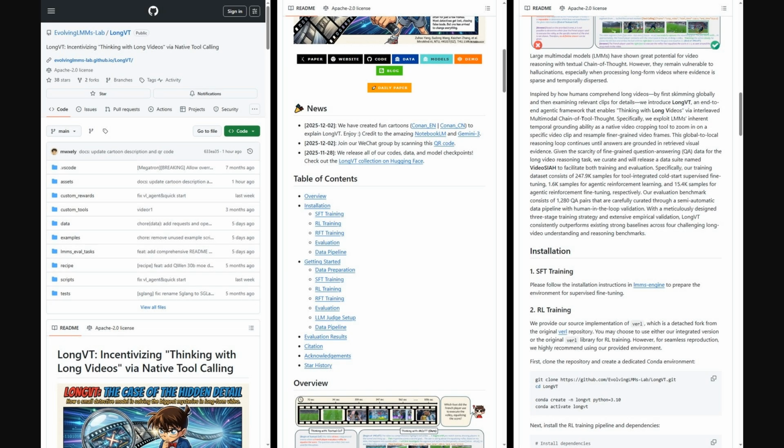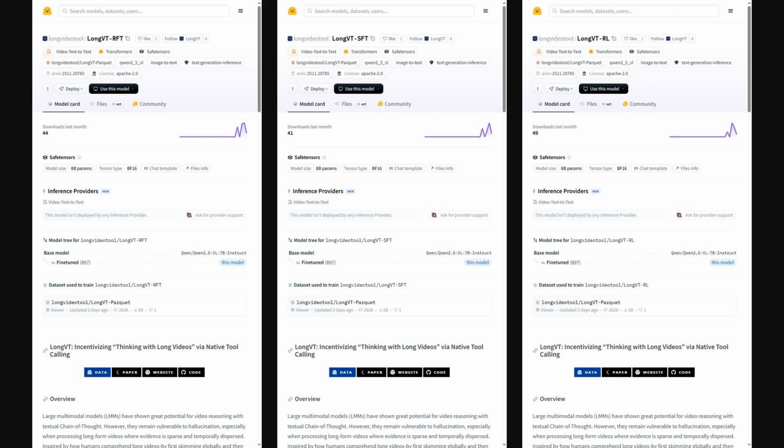Also, the authors shared a full LongVT implementation on GitHub. You'll find the training pipelines for SFT, RL, and RFT, evaluation tasks for long video benchmarks, and a complete data pipeline for segmenting, captioning, and generating QA from videos, plus example scripts to reproduce their results and train your own models. On Hugging Face, you'll find 8 billion parameter LongVT SFT, RFT, and RL checkpoints, plus scripts showing how to run long video question answering with native video cropping tools.